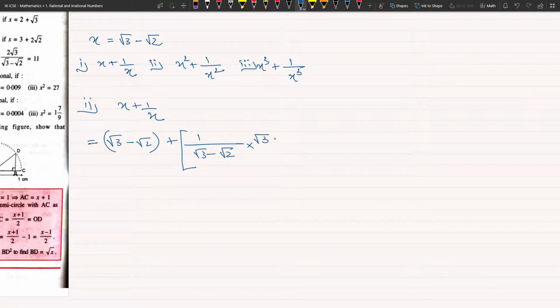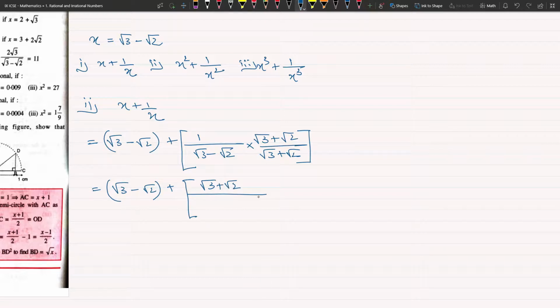So I will write root 3 plus root 2 upon root 3 plus root 2. But I will only rationalize the denominator of the second part. The first part, root 3 minus root 2, will be as it is. Plus the second part will become 1 into root 3 plus root 2 is root 3 plus root 2, the whole upon root 3 square minus root 2 square.